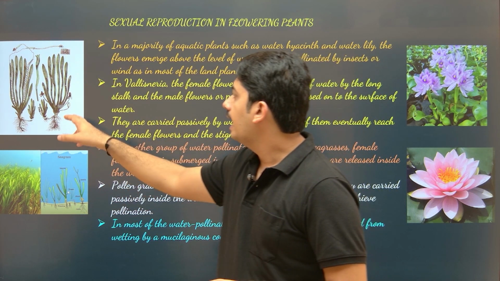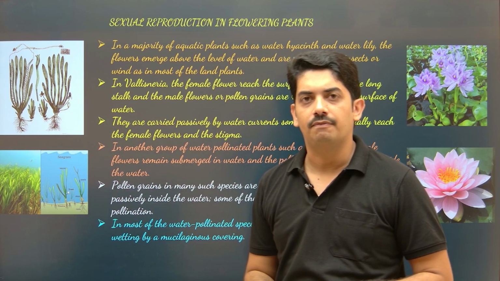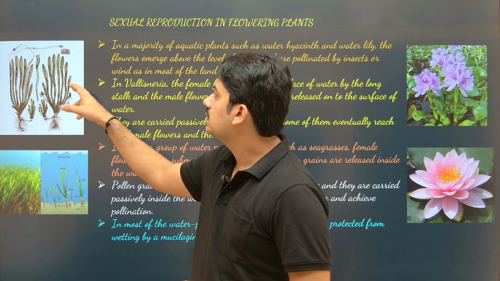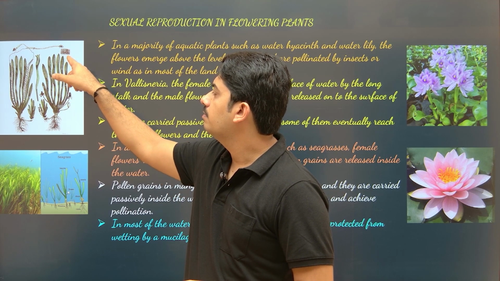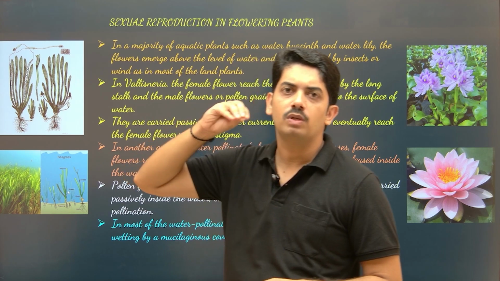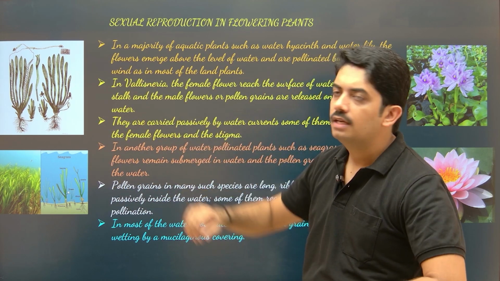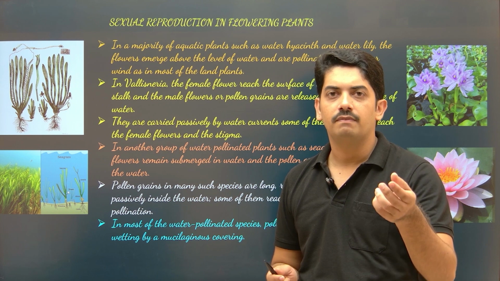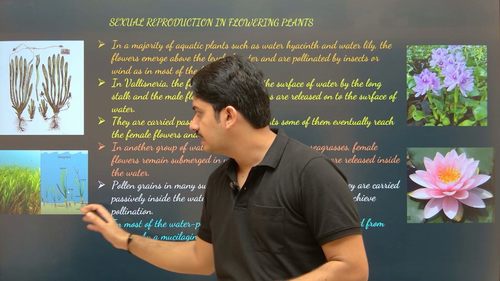of water. And this flower, which is completely submerged, is the male flower, and that produces the pollen grain. Here a slight water surface they have mentioned, and on that so many pollen grains are there. Those pollen grains, with the help of water current, reaches the surface of the flower, female flower, and pollination takes place. Now this is seagrass.